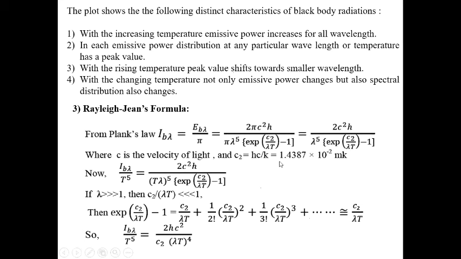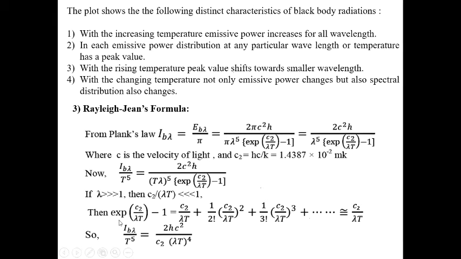All the constant values are given, c2 is ch by k. So now, IB lambda by lambda to the power 5. Now what we'll do is divide both sides by T to the power 5, so it becomes IB lambda by T to the power 5, which is 2 c square h by T lambda to the power 5 exponential c2 by lambda T minus 1. Now, if lambda T is very much greater than 1, then what will happen? c2 by lambda T is less than 1. So then exponential c2 by lambda T minus 1